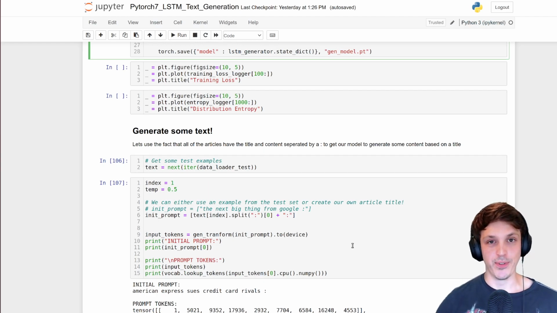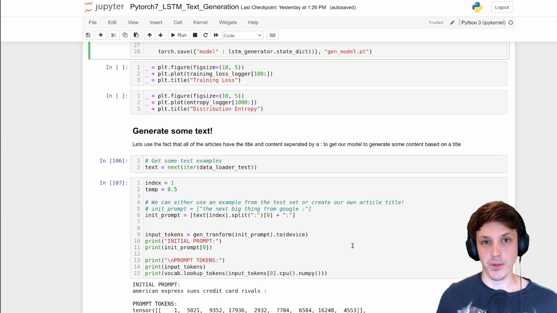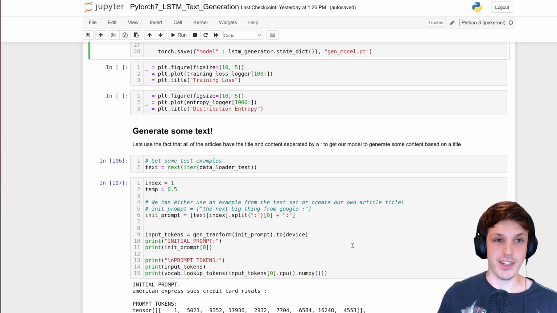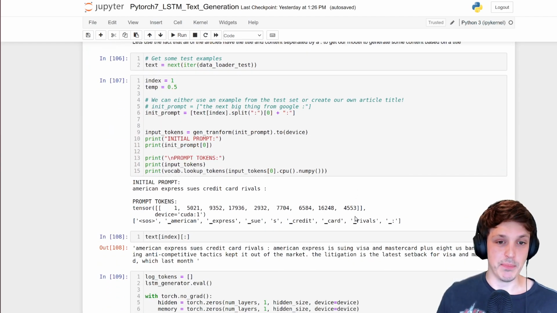But if we try to calculate the accuracy, it's going to be very low. We don't expect our model to have a very high accuracy at predicting the next token. All we want is for that distribution to make sense. So you can train your model for quite a long time, and the accuracy won't go up, or the loss won't go down that much, but it is still improving. Okay, but enough of that. Let's have a look at some of the results.